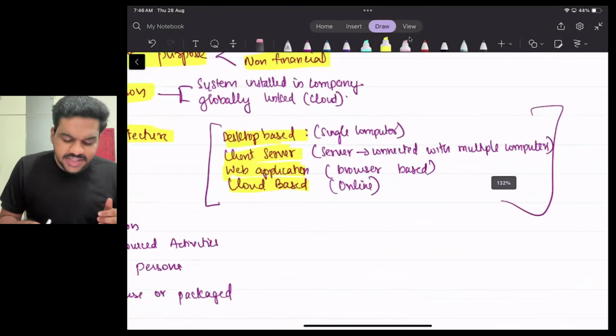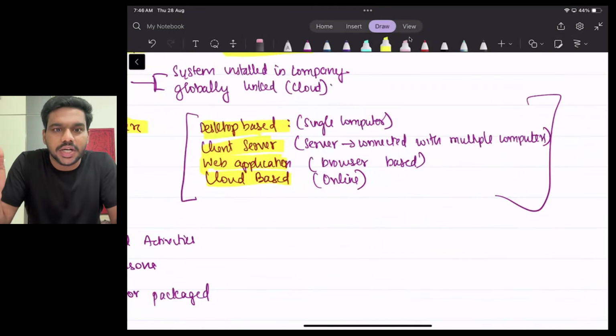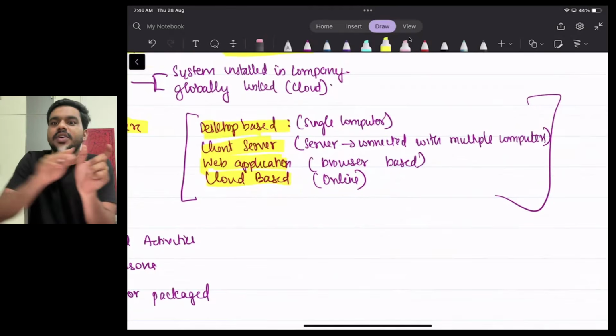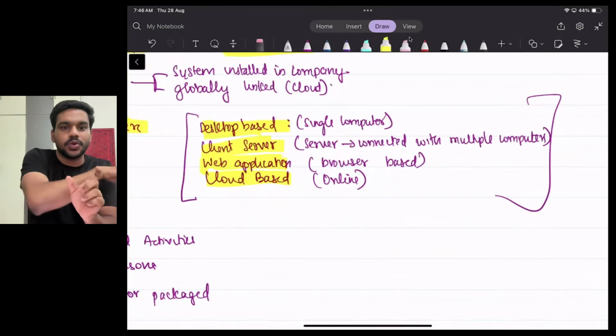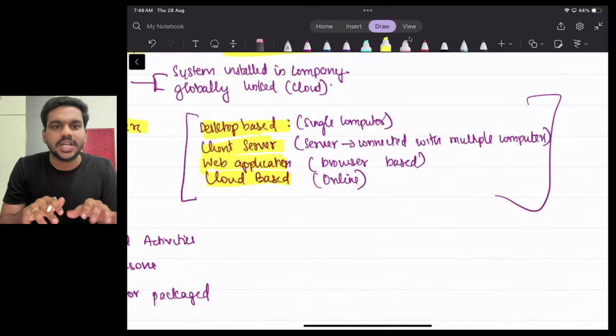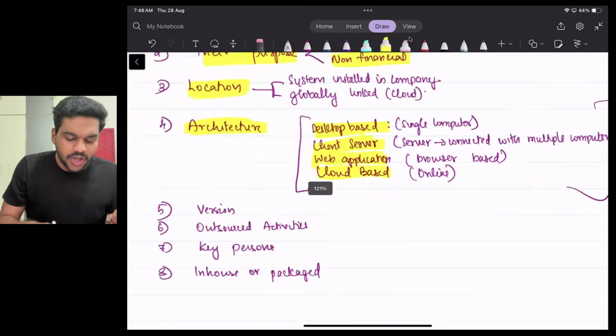Sir, what do you mean by this? Whether this system is inside one single computer or it's client server. There will be one server which is connected to multiple computers. Web application, like browser based or cloud based, means online. So what is the architecture?